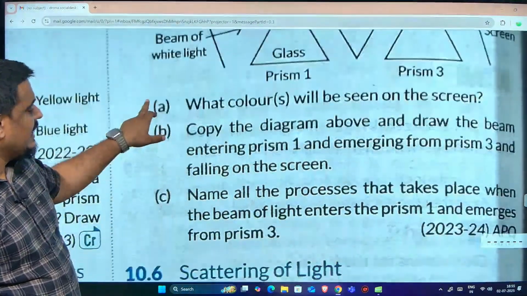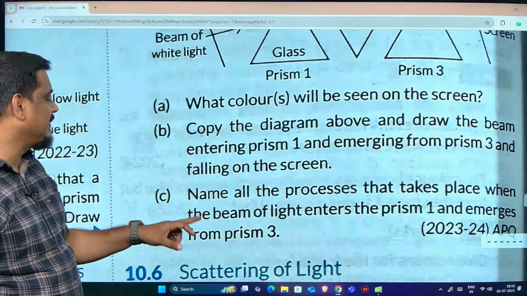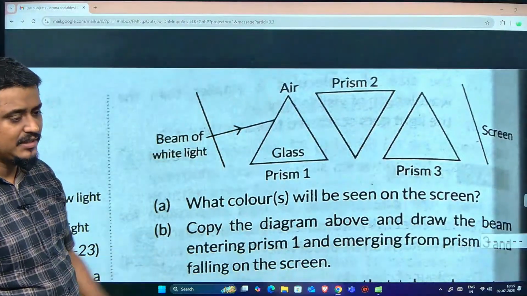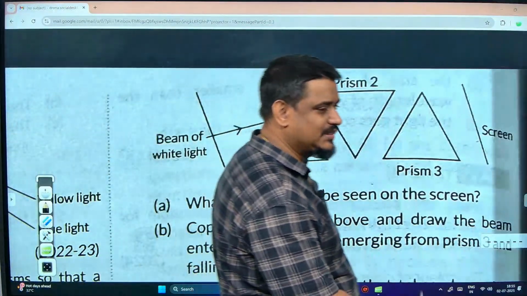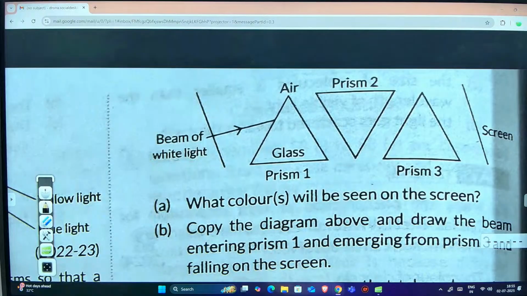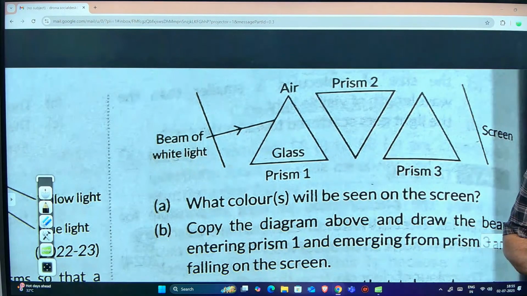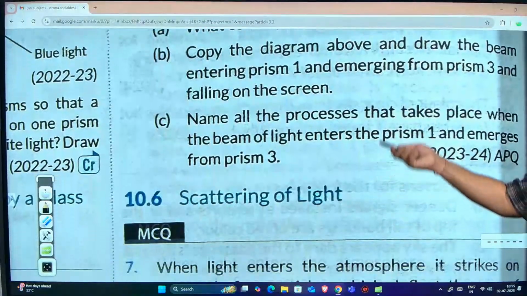Then name all the processes that take place when the beam of light enters prism 1 and emerges from prism 3. Tell me what happens here? Dispersion. What is the one more thing? Refraction. So the two phenomena are refraction of light and dispersion of light. No atmospheric refraction here and no scattering here. Don't get confused between all these things.